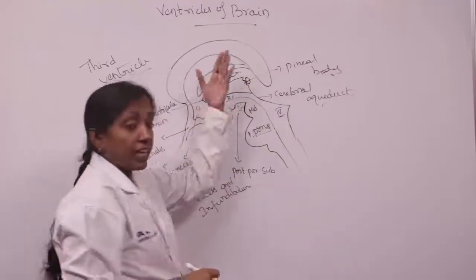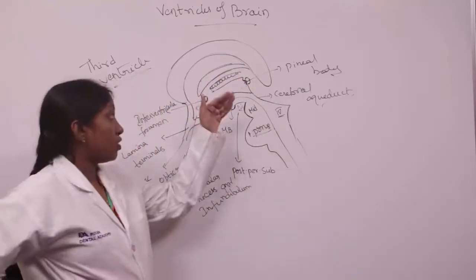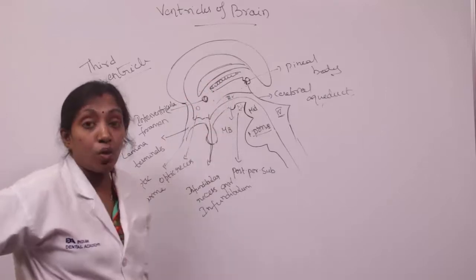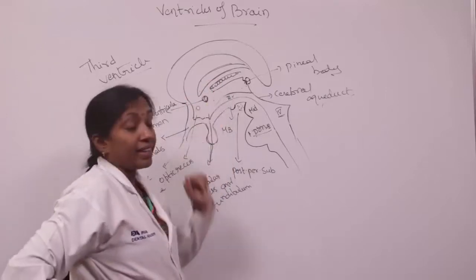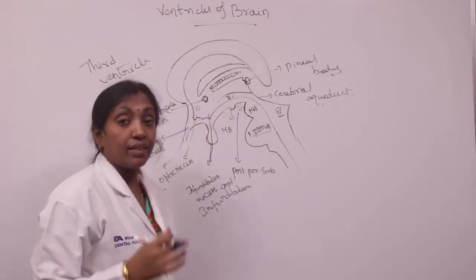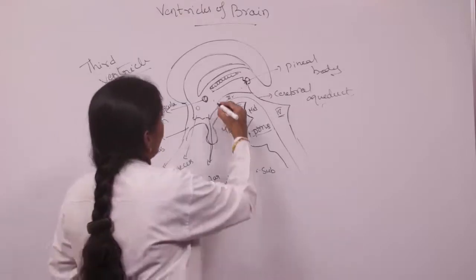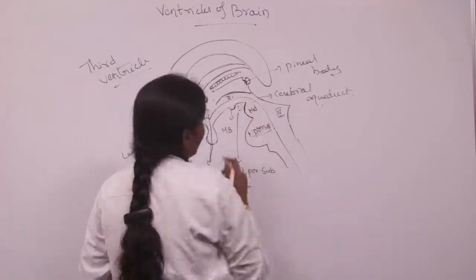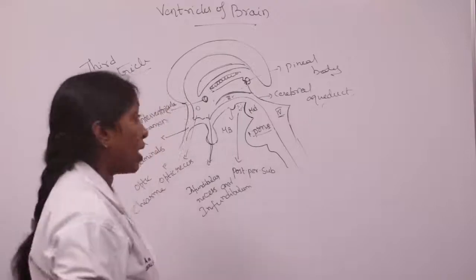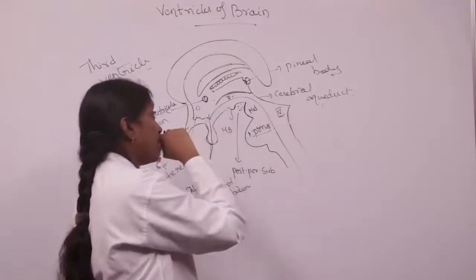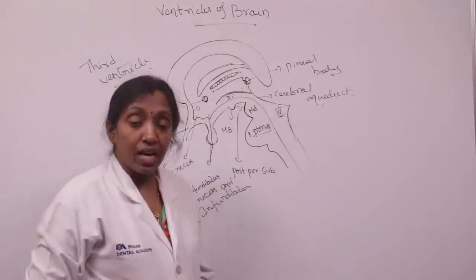And the medial wall is formed by the thalamus and hypothalamus. Between the thalamus and hypothalamus we have the hypothalamic sulcus. So these are the boundaries of the third ventricle.